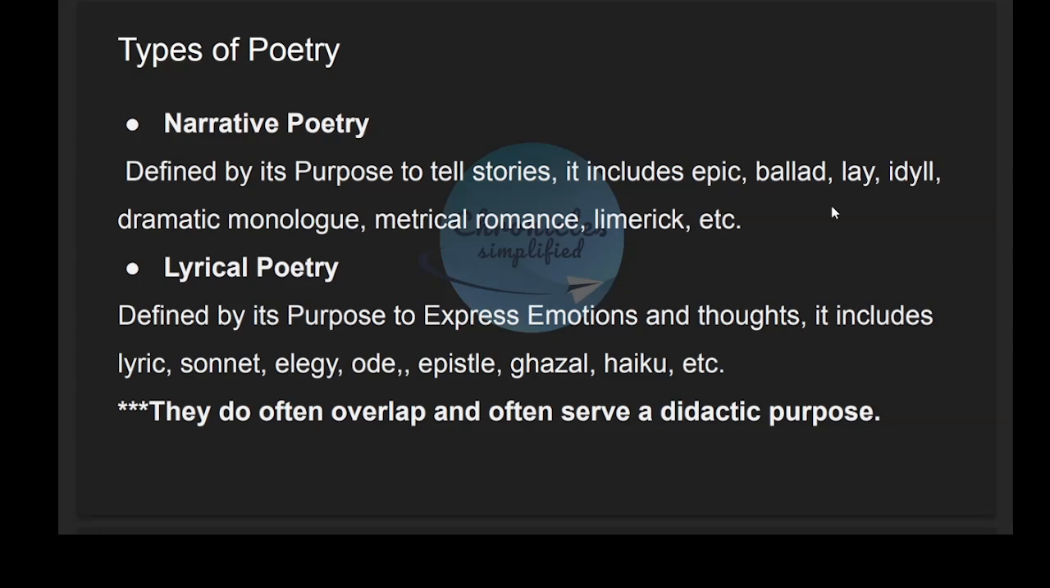So narrative poetry includes epic, ballad, lay, idyll, dramatic monologue, metrical romance and limerick. And lyrical poetry includes lyric, sonnet, elegy, ode, epistle, ghazal, haiku. And this classification is not definite. They can often overlap and also their purpose can change. Often they serve a didactic purpose also.